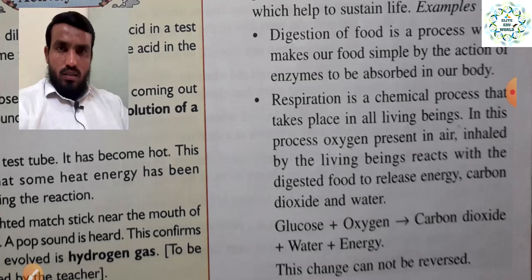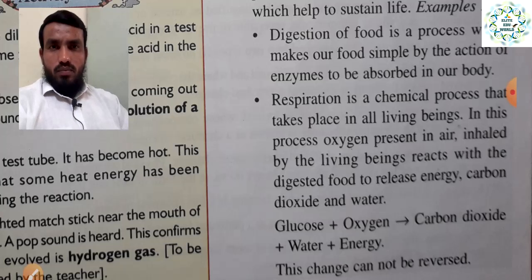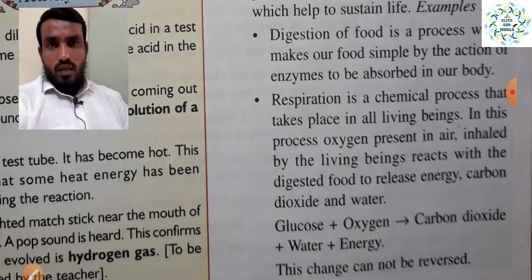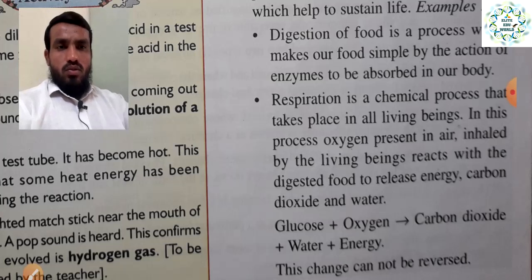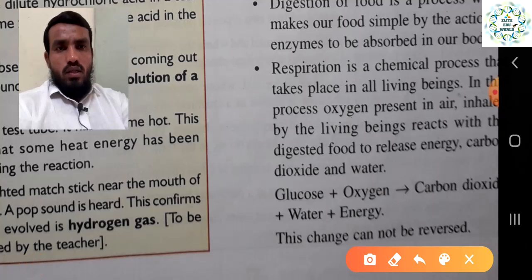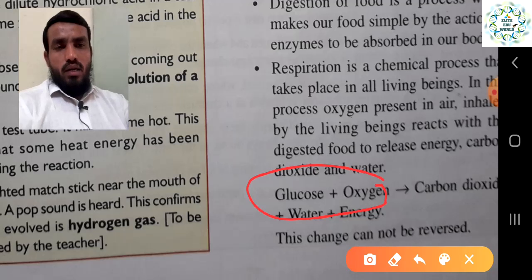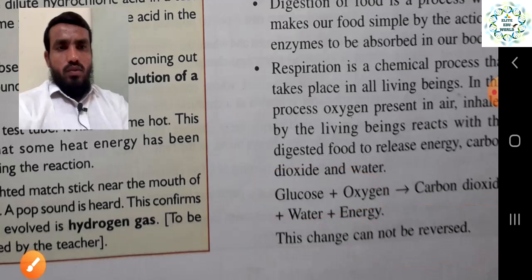In cellular respiration, the energy is released and stored in the form of ATP, and ATP is, we can say, the currency of energy in our body. This is the form of energy utilized by our cells to perform different functions in our body. So that is also a chemical reaction, because here on the reactant side you can see glucose plus oxygen. These react with each other, and give you carbon dioxide, water and energy. So the carbon dioxide, water and energy are the products of this reaction.